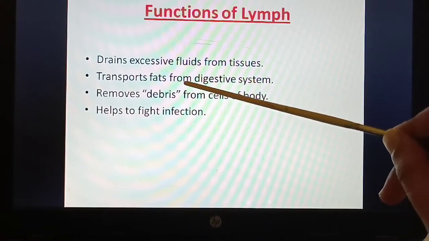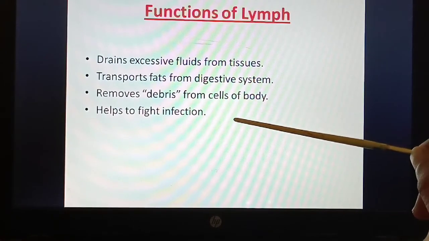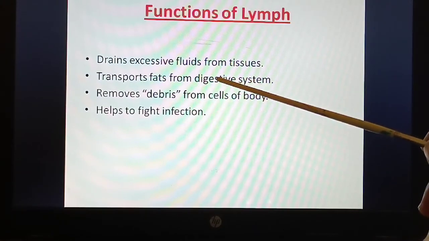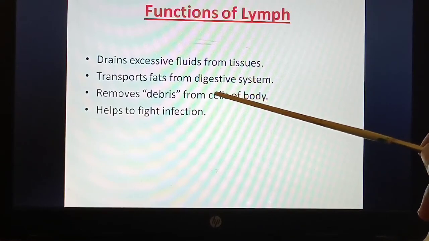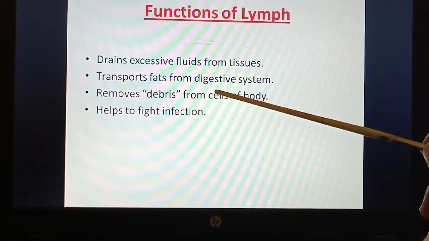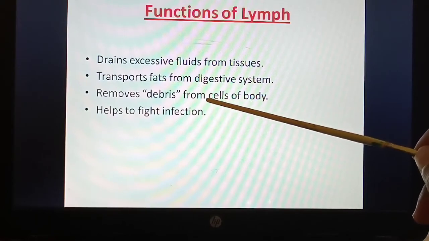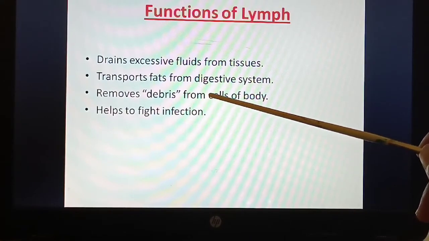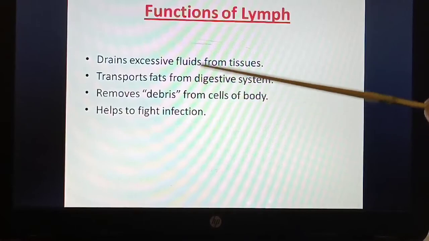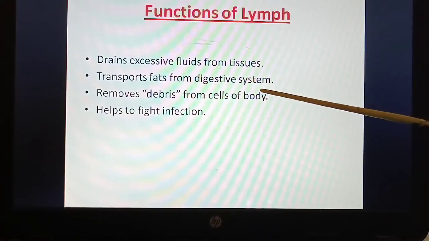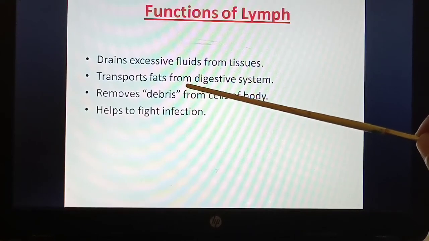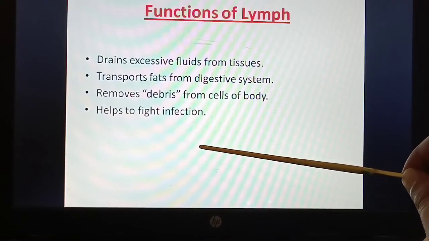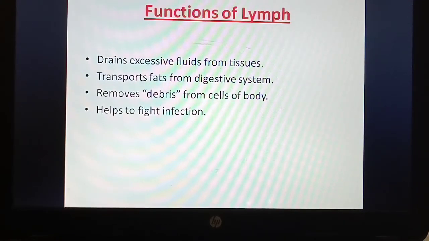The second is that it transports fats from the digestive system. You have seen the villi, isn't it? In the digestive system, in the small intestine, there are villi, finger-like projections. These villi have the lymphatic vessel. So this lymph will help in transport of fats from the digestive system. Fourth, it removes debris from cells of the body, and also it helps to fight infection. Lymph will help to fight against infection.